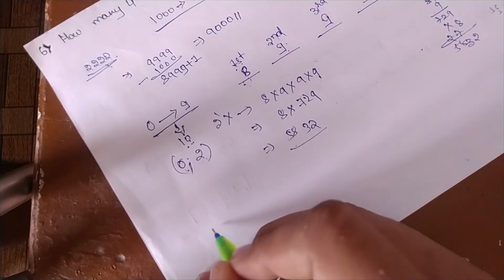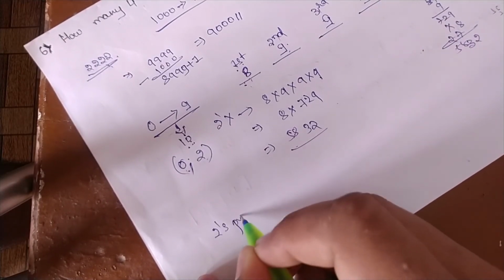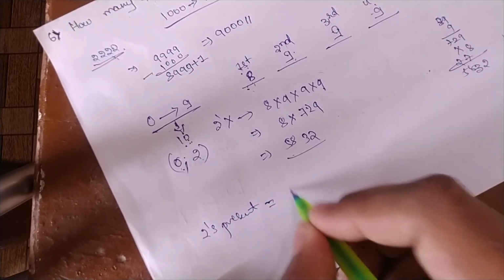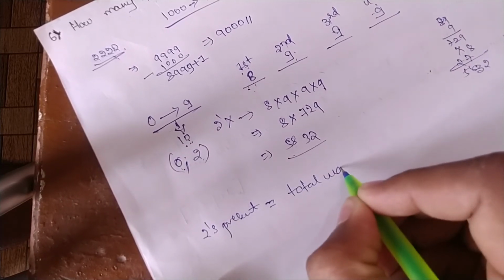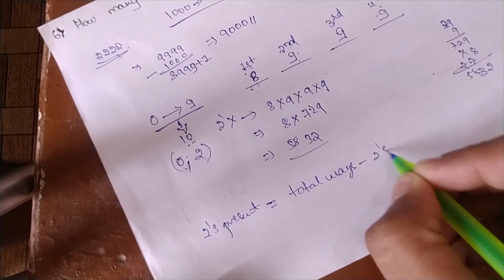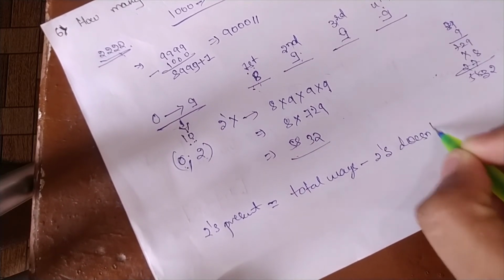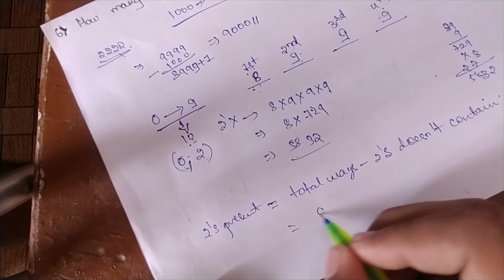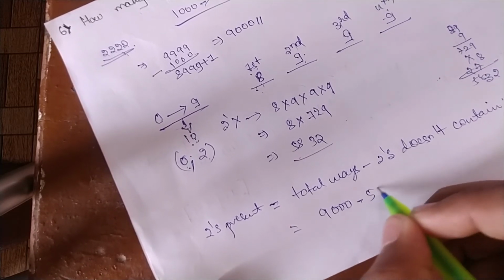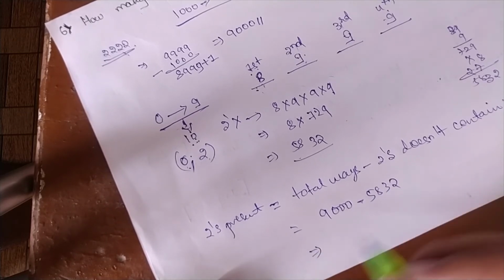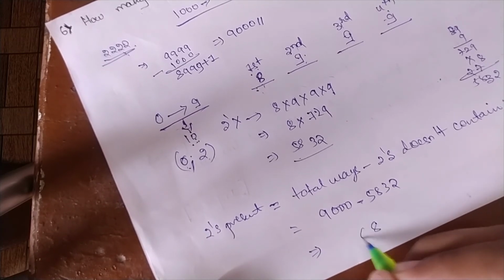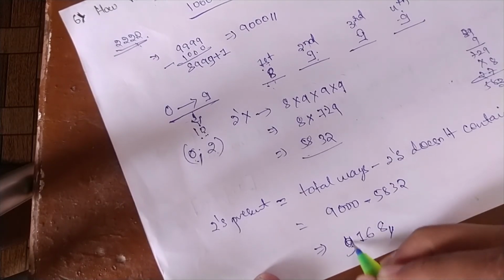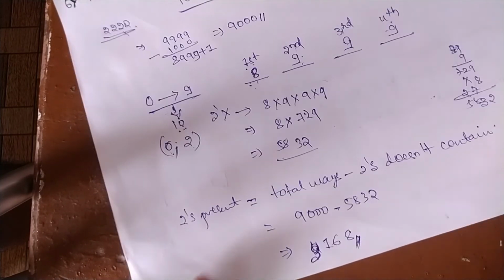Now the numbers where 2 is present equals the total number of ways minus the numbers where 2 is not present. That is 9000 minus 5832, which will give you 3168 ways.